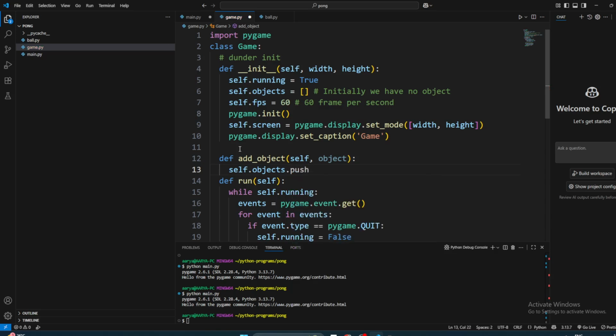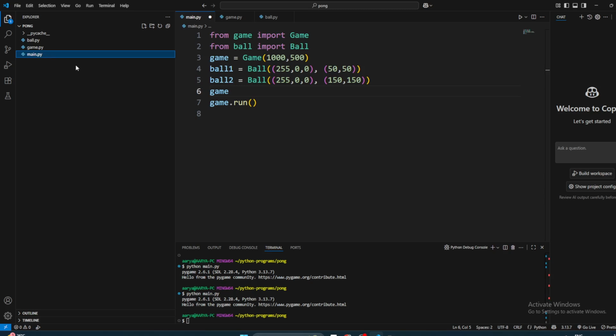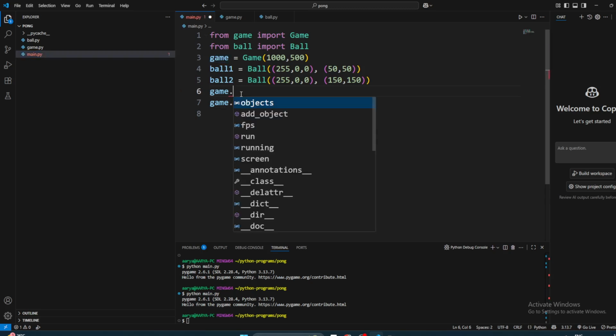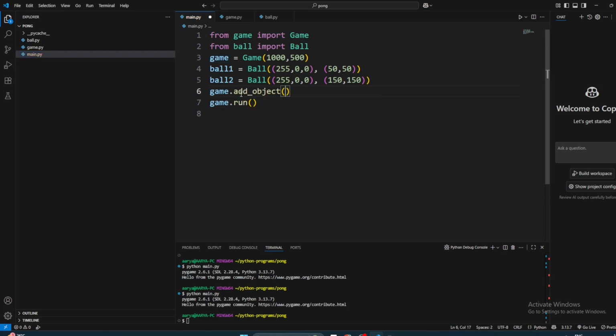So we want to push it into the list, right? Now if we go back and say add_object, we can write ball 1 and ball 2.